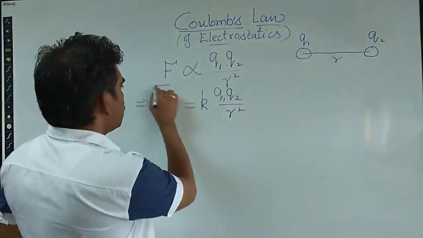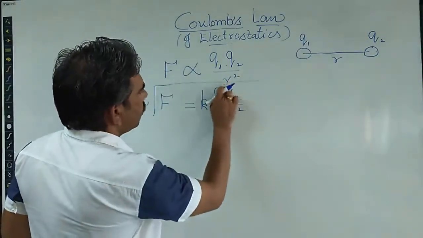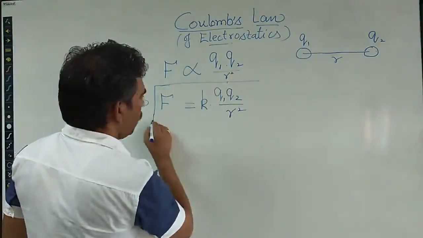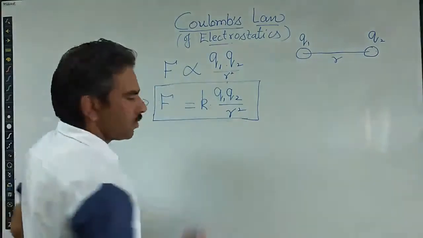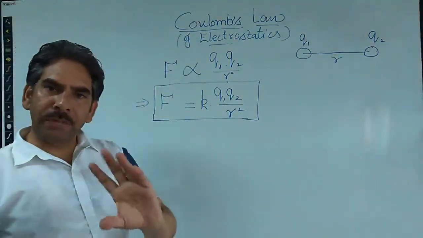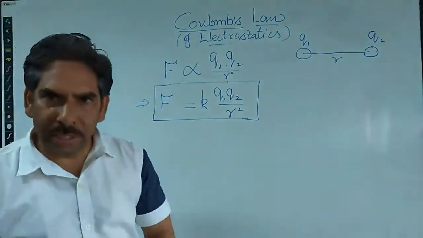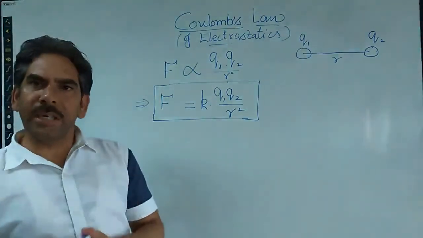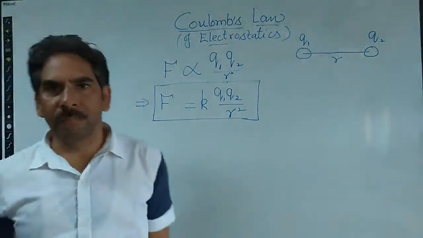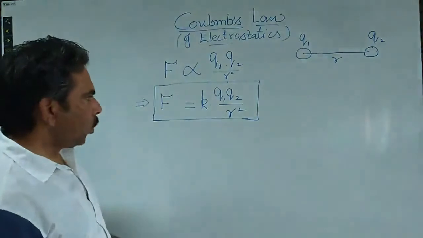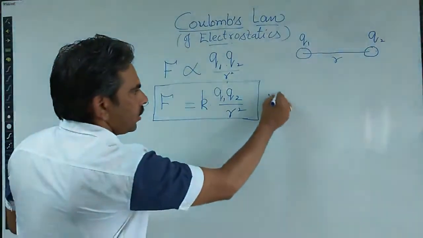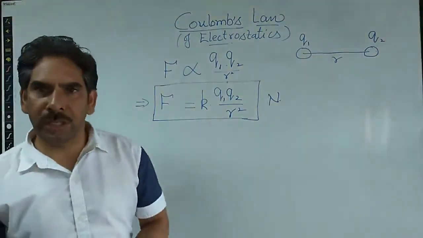This is Coulomb's law of electrostatics, the measurement of the electrostatic force between two charges separated by some distance. It gives the magnitude of the electrostatic force between two charges. If it is a force, then obviously its unit in the SI system is Newton.